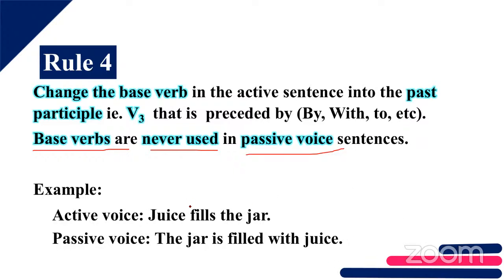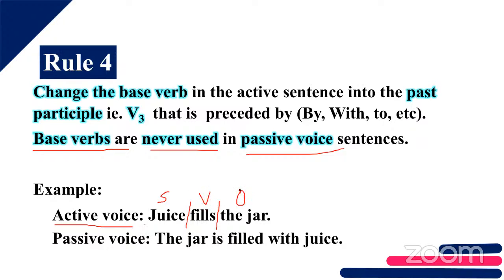Yuvraj, tell me which is the subject in the sentence? In the first active voice sentence, which is the subject? Juice. Juice fills, ma'am. Juice is the subject. Then fills is the verb. Verb, very good. Jar is the object.